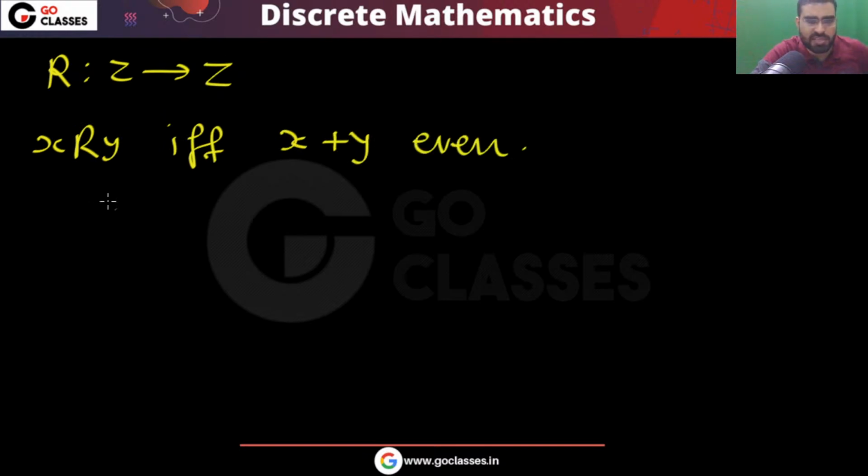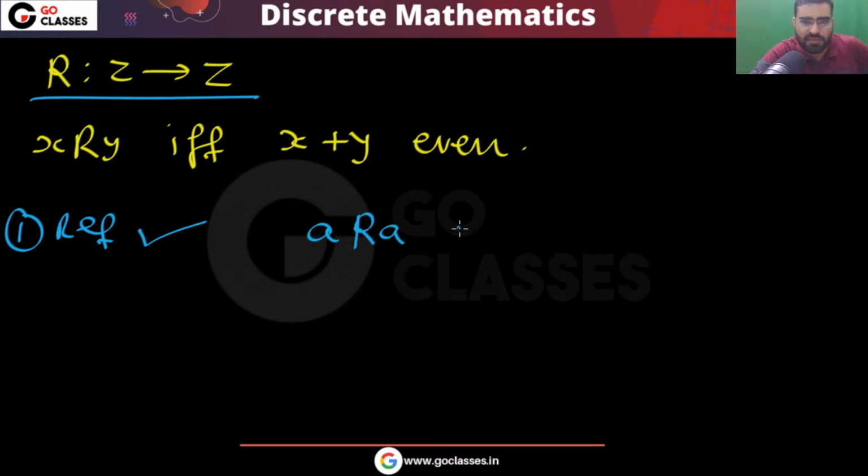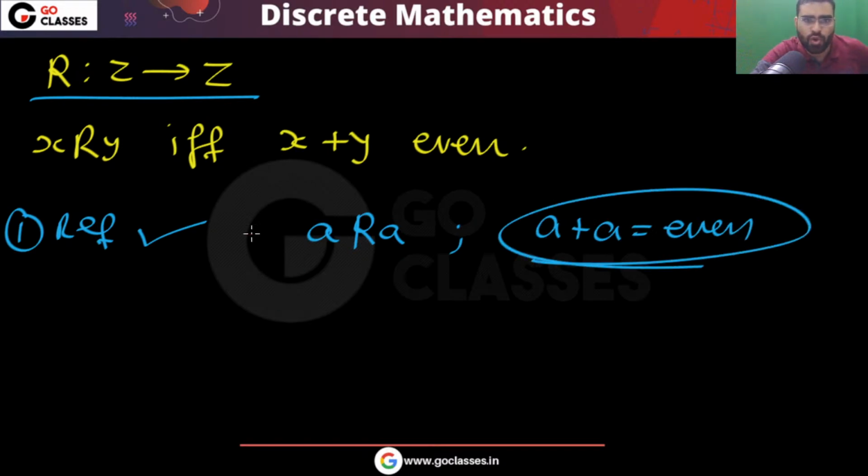Yes, this is clearly a reflexive relation because every element will be related to itself. You can easily see that a plus a will always be even, for all a in the set of integers.